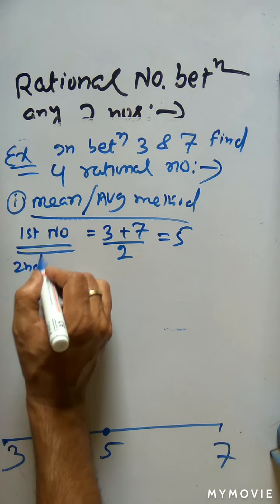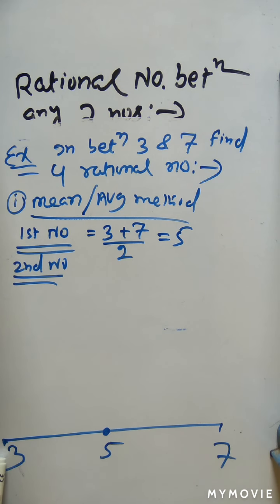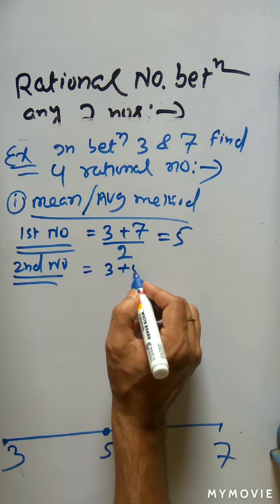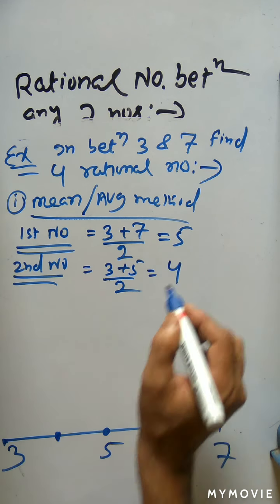How will you find the second rational number? You see, 3 is the first number, 5 is the middle number. In between 3 and 5, I can get another number. So I will find (3 plus 5) divided by 2. Just take the average between 3 and 5, which will be the midpoint of 3 and 5. So that is equal to 4.